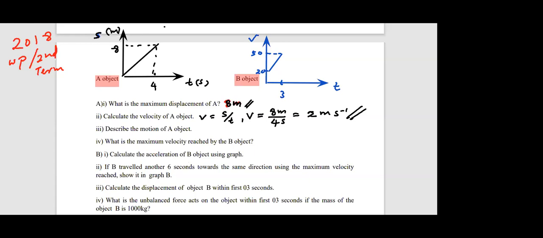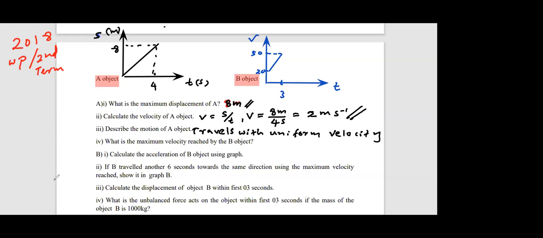Travels with uniform velocity. Okay, in any displacement time graph, if you get a straight line like this, that means what? It's uniform velocity. The next one, number 4, part 4.